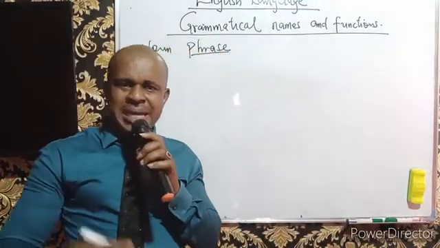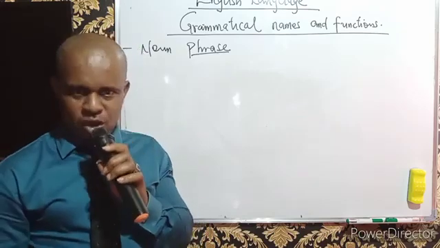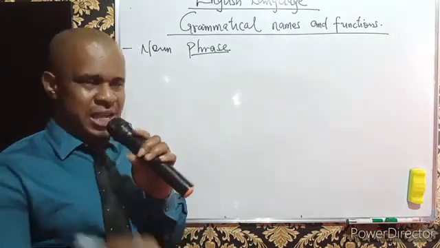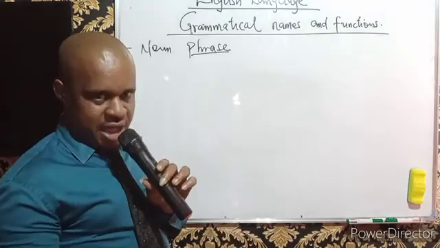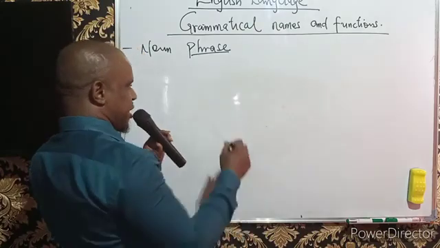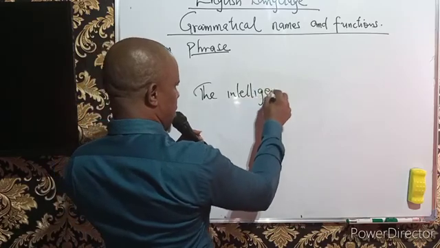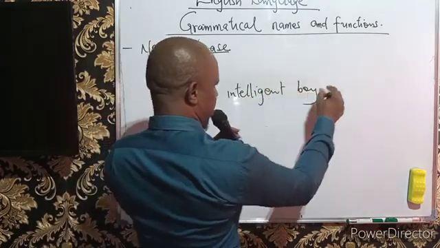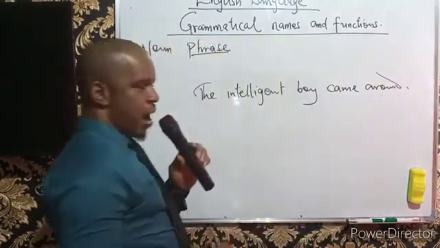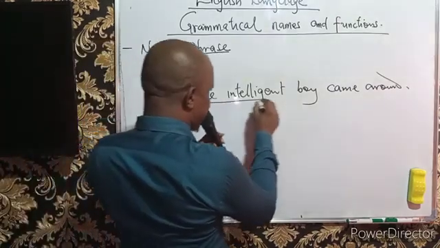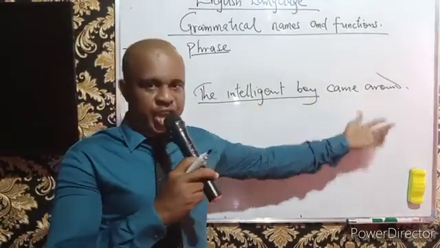Like I told you, nouns are names. Whether noun phrase or noun as a single word, they are names. They serve the purpose of name. Now let me establish a sentence where you will understand better what I have just said. For instance, when we say the intelligent boy came around. The intelligent boy came around. And then we underline this. Now we have the intelligent boy came around.